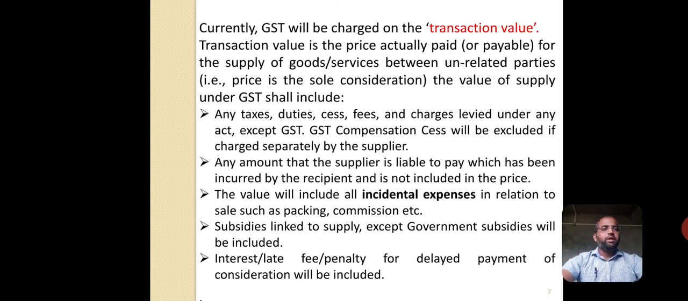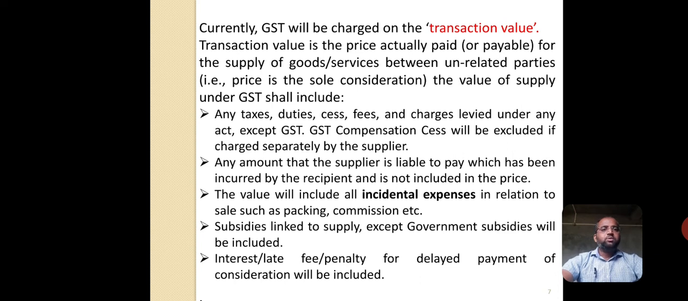And the value of supply under GST should include any taxes except GST, duties, cess, fees, penalties, and charges levied under any act except GST. And the GST compensation cess will be excluded if charged separately by the supplier. At the time of supplying the goods or services, if the compensation cess is charged separately, then it has to be excluded.